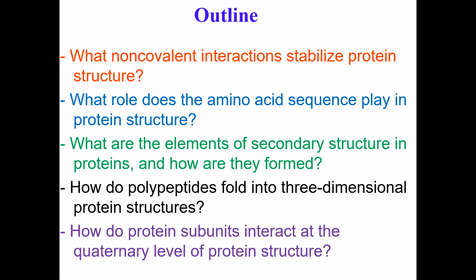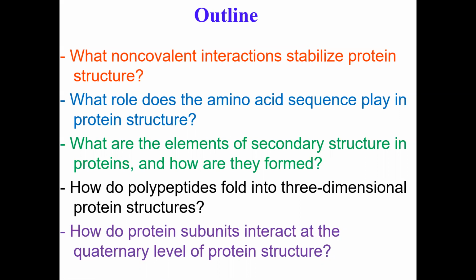And we will talk about that, and we'll also discuss what roles amino acid sequence, the primary structure, plays in the overall structure of a protein. Then we will discuss briefly the secondary structure, which are alpha helix, beta sheets, and turns, etc., and how they are formed, and how the elements of the secondary structures come together to form a globular three-dimensional structure of a protein.